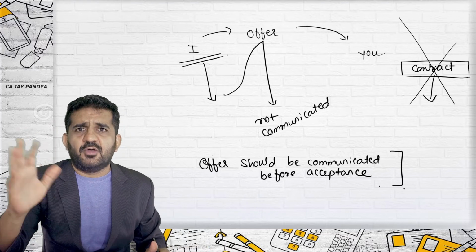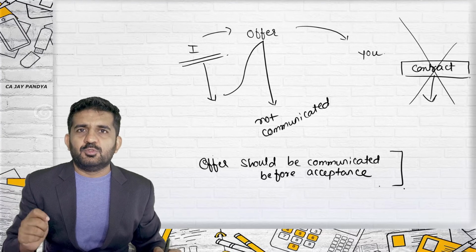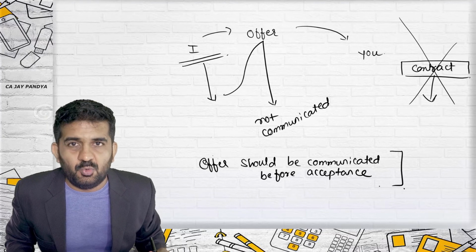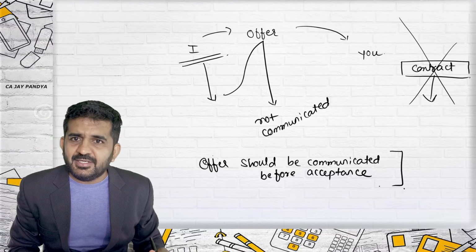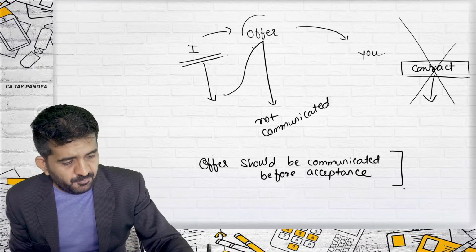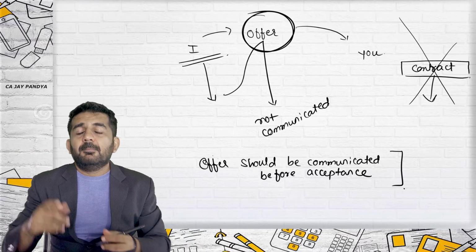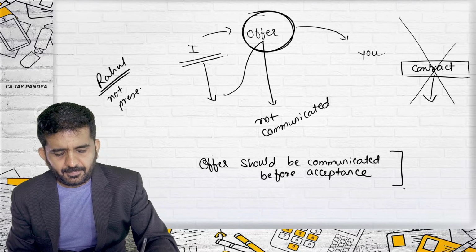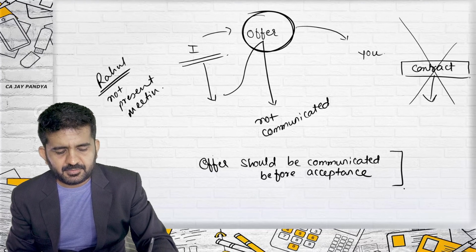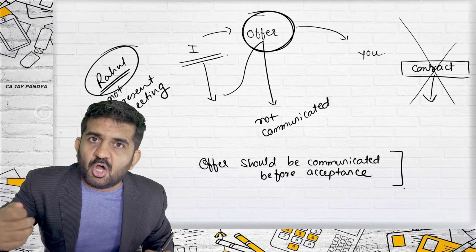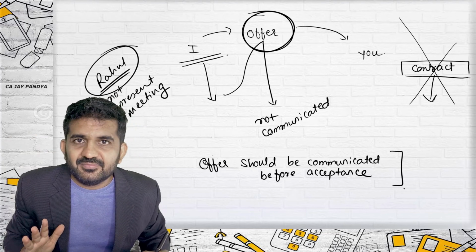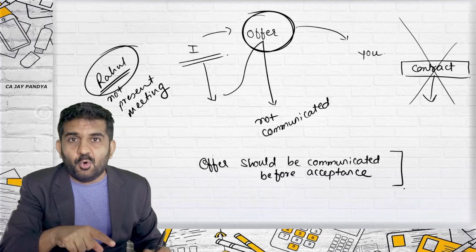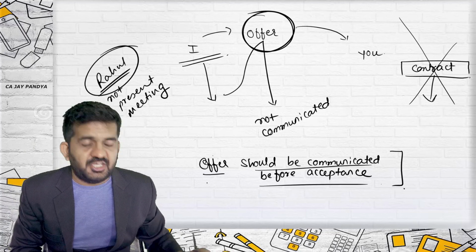See, in this class of 30 students, I am telling you that if you join my foundation classes, on last day, I will be giving you 5,000 rupees discount. So you all are present. You all have heard the offer. The offer is communicated to you. But say one student, say Rahul, is not present in this meeting. So Rahul was knowing about the offer? No. He joined the class. So he has accepted the offer. Was he knowing about the offer? No. Then offer was not communicated before acceptance.